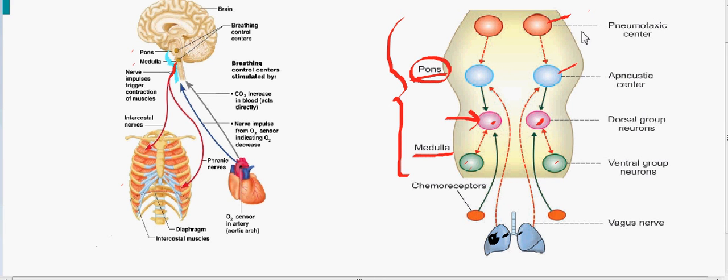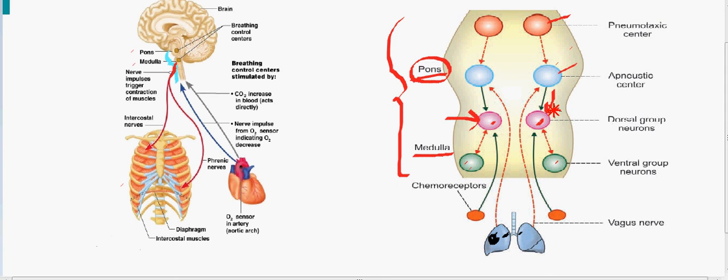So first we'll see about the apneustic center. The apneustic center is present in the reticular formation of the lower pons, and its main function is to increase the depth of inspiration. Ultimately, the apneustic center has control over the dorsal group of the neurons of the medulla. We can see the arrow here.